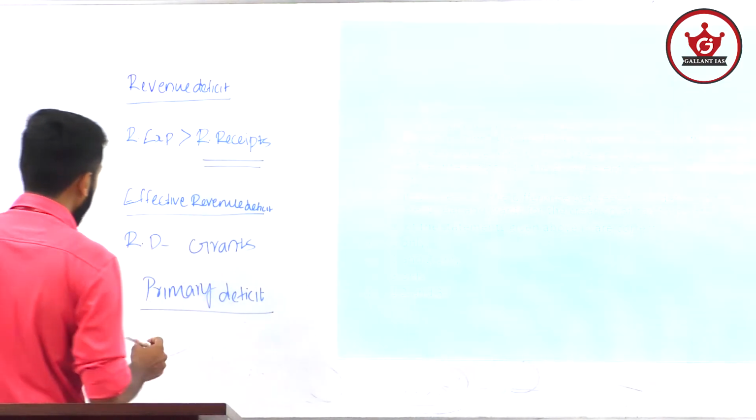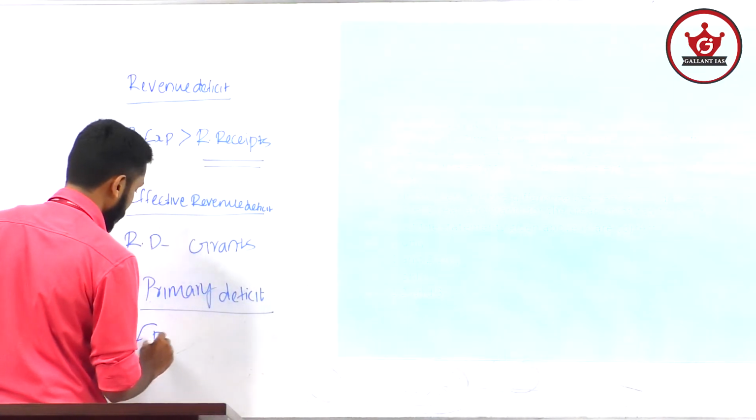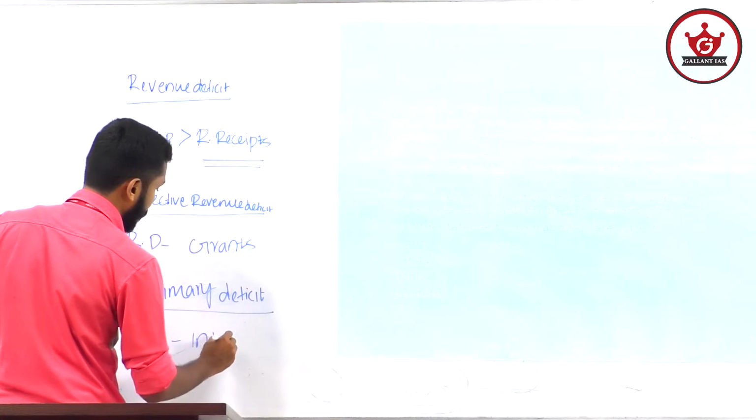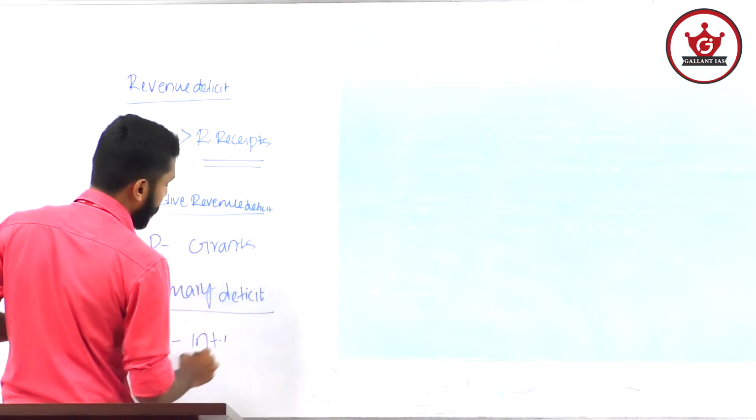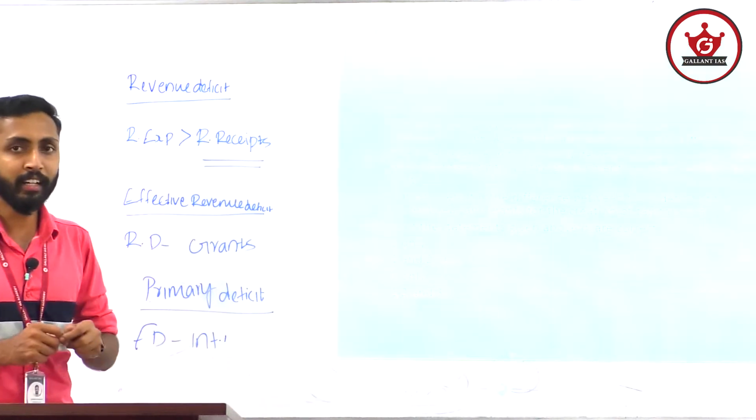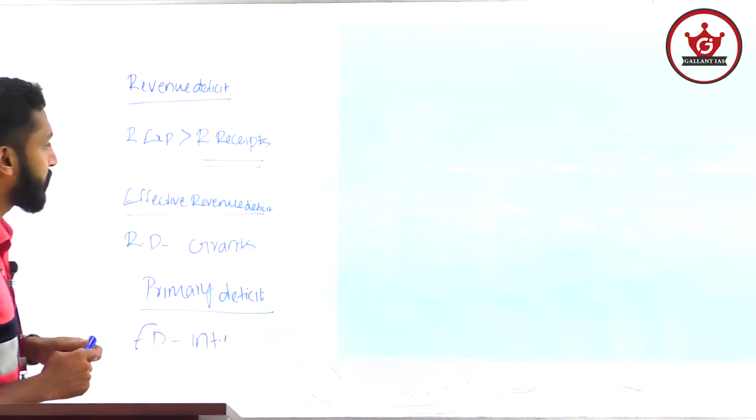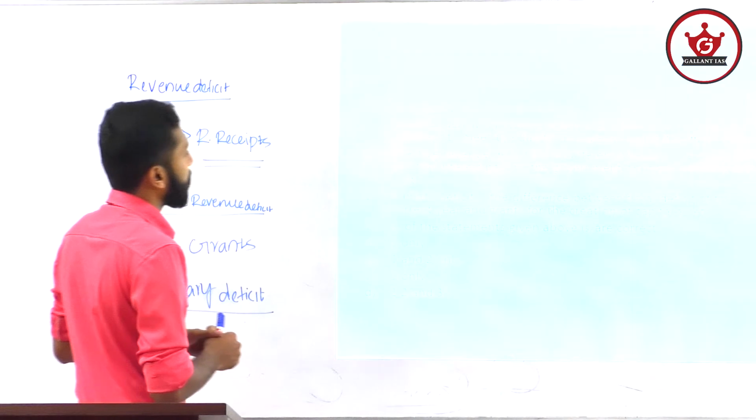Fiscal deficit minus interest accrued, or interest they have to pay on previous year loans. Okay, that is what primary deficit is. So just look at the statements.